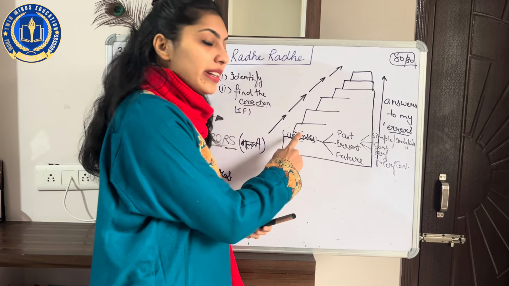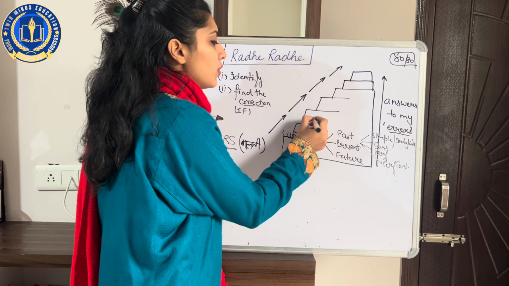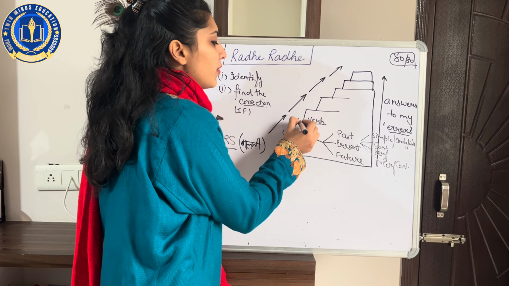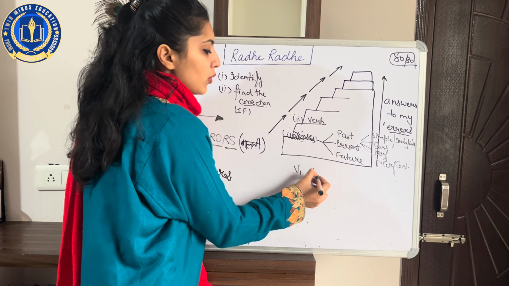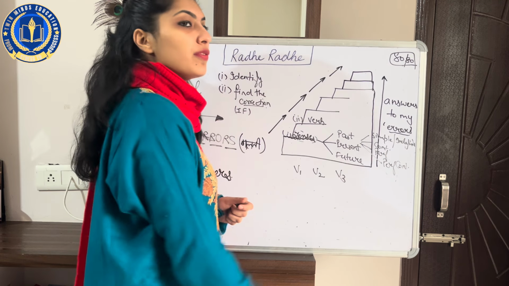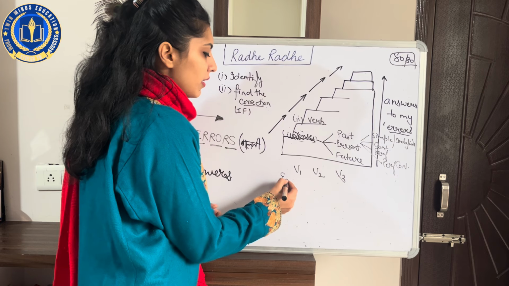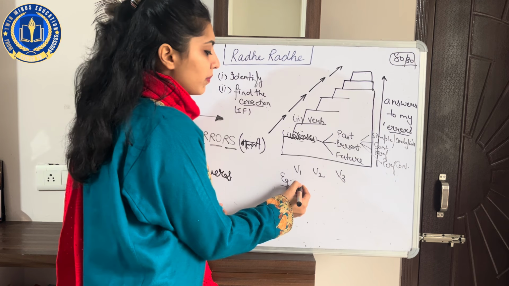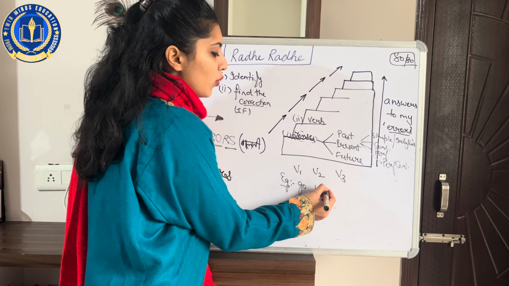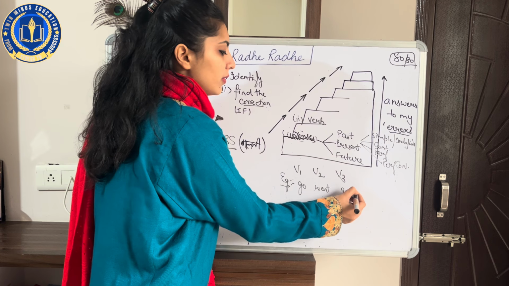If I don't find the error in tenses, then I will move to the verb forms. We very well know that we have three verb forms in English: V1, V2 and V3. For example, a very basic example, go, went, gone.